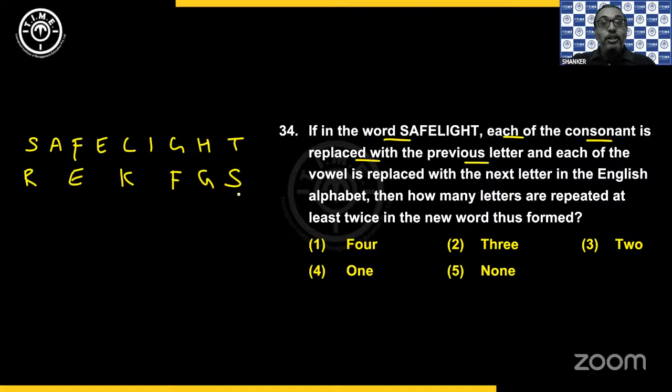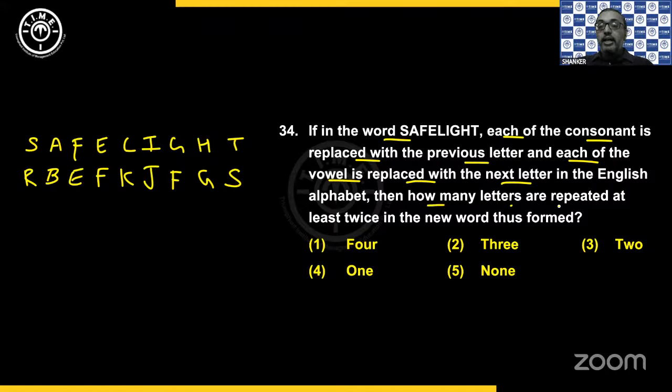So as and when you read the instruction, you have to parallelly work it out. Don't read completely and then work on it. Parallelly keep working on it. And then each of the vowels is replaced with the next letter of the English alphabet. Next letter: A is with B, E is with F, I is with J. Okay, this is what we get.